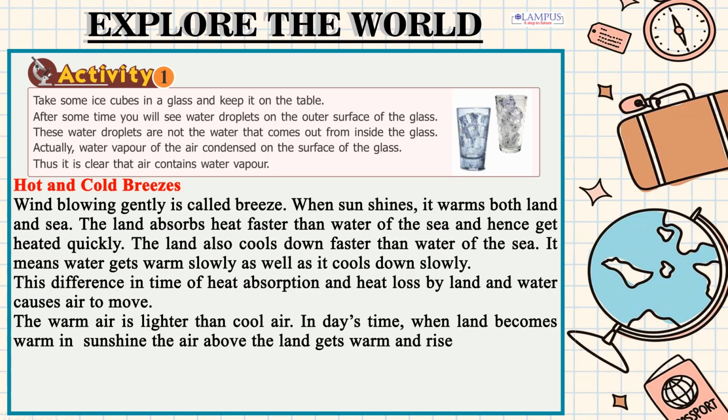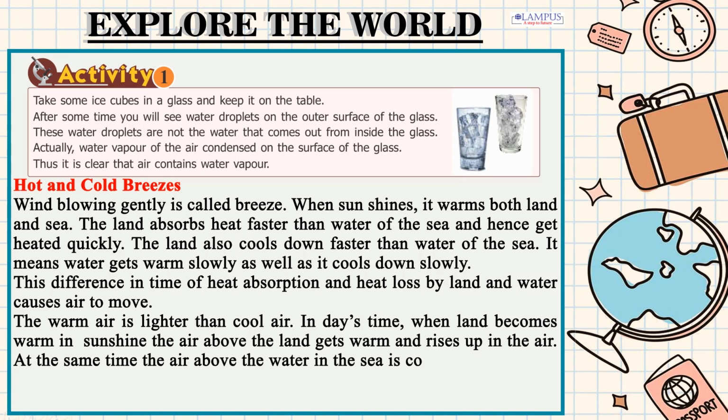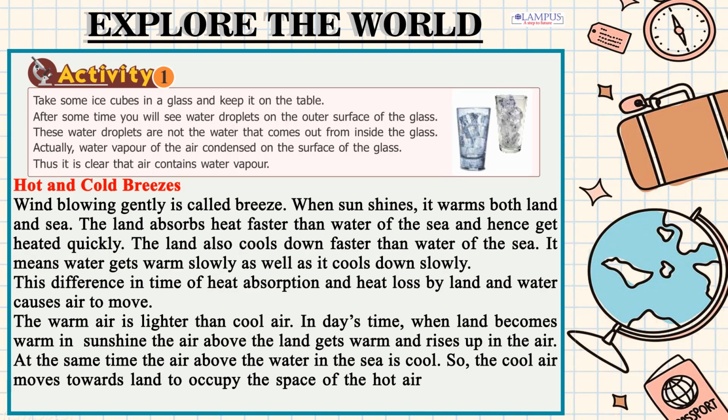In day's time, when land becomes warm in sunshine, the air above the land gets warm and rises up in the air. At the same time, the air above the water in the sea is cool. So, the cool air moves towards land to occupy the space of the hot air. In this way, cool breeze blows towards the land in the day's time.